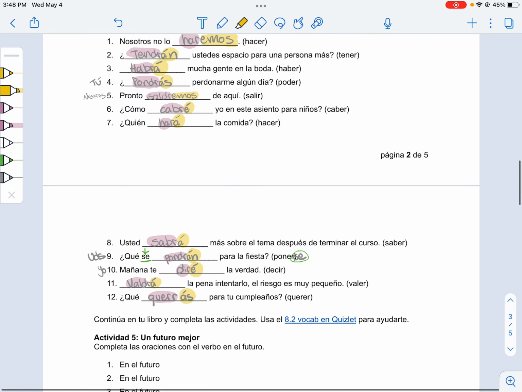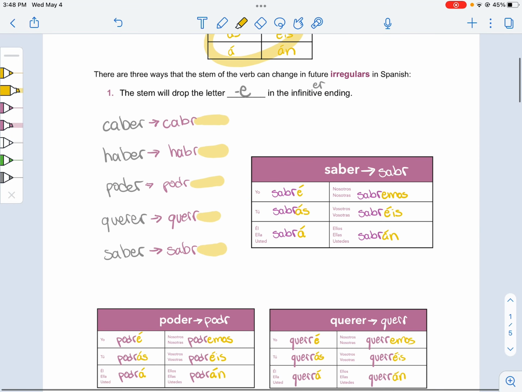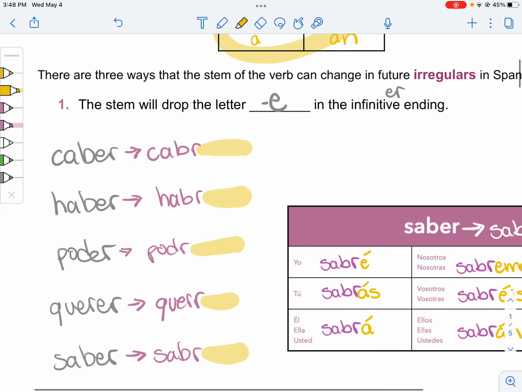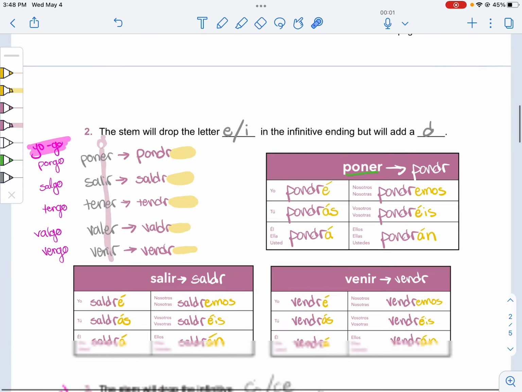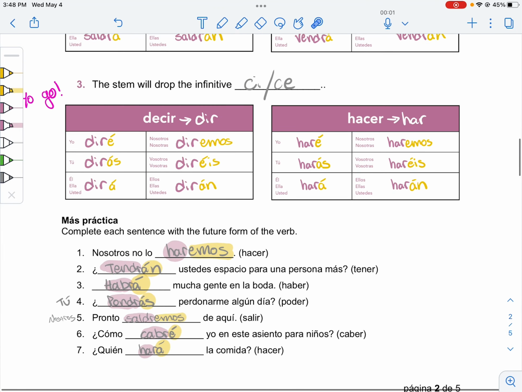All right, take a big breath and review the three kinds of stem changes that we have in the future tense. First, we drop the E, then we replace it with a D, and then we just have dir and ar.